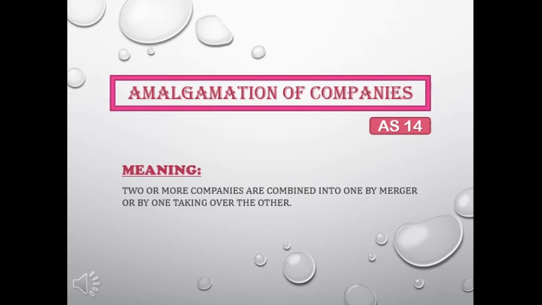The second one is avoiding competition altogether by taking over such companies. Also, to increase efficiency, and expansion may also be behind amalgamation. So these motives can be there behind amalgamation. So amalgamation means to become one through merger or by taking over the other.